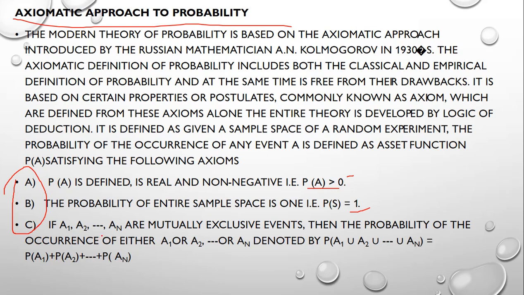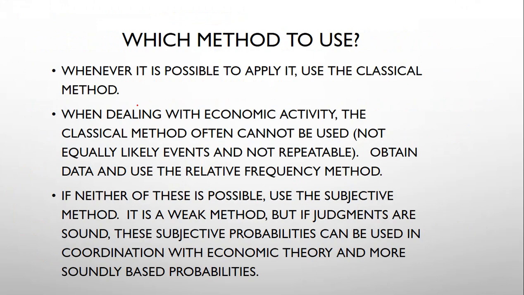If A1 up to An are mutually exclusive events, then the probability of the occurrence of either A1 or A2 up to An is denoted by the union, and the union equals the summation. This is the axiomatic definition of probability. Now we have seen three methods: the classical method, the statistical method, and the axiomatic approach.